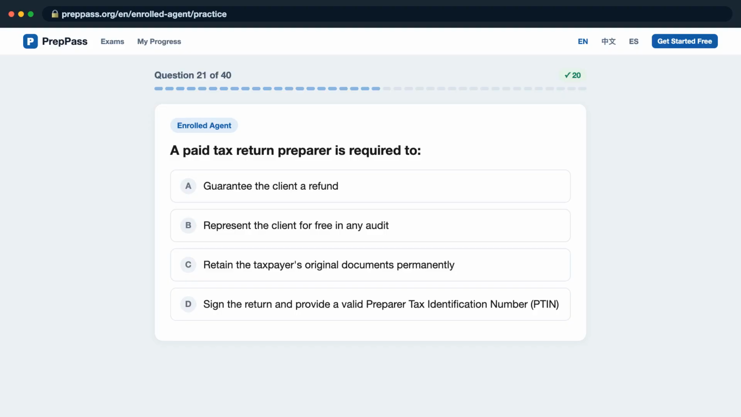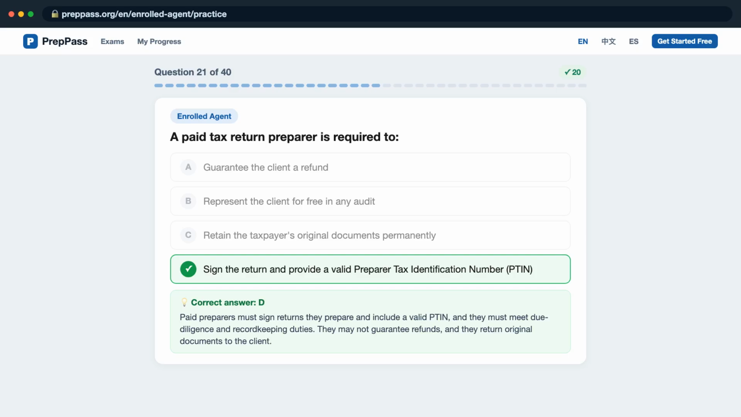Question 21. A paid tax return preparer is required to, is it A, guarantee the client a refund? B, represent the client for free in any audit? C, retain the taxpayer's original documents permanently? D, sign the return and provide a valid preparer tax identification number, PTIN? The correct answer is D.